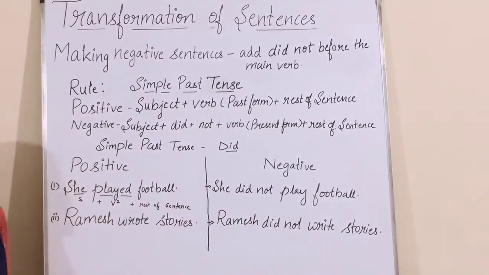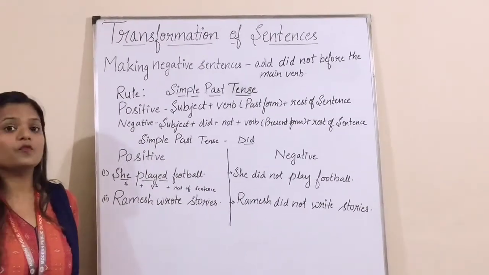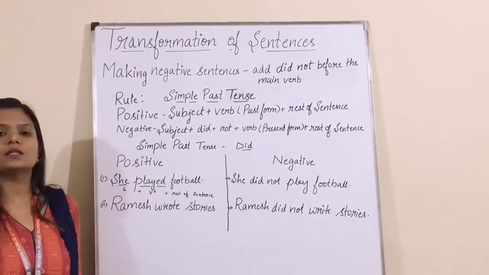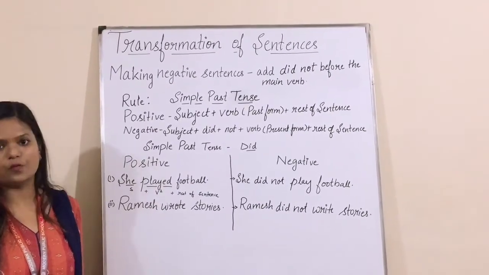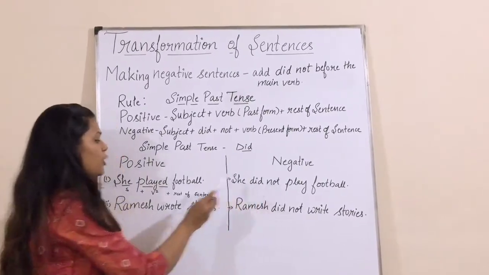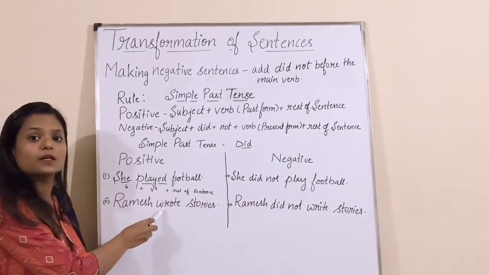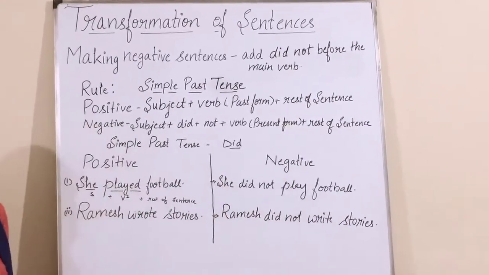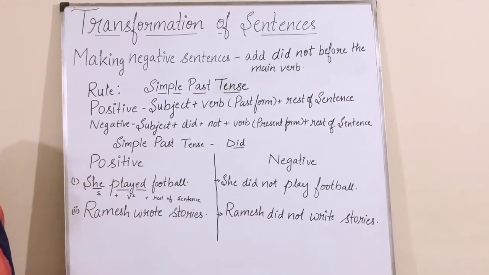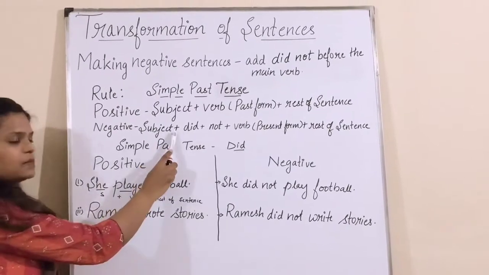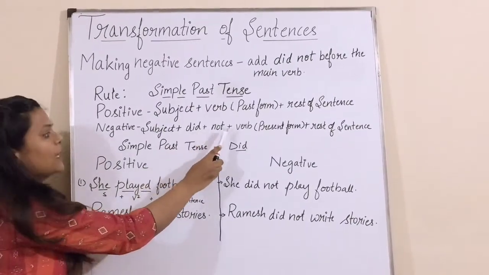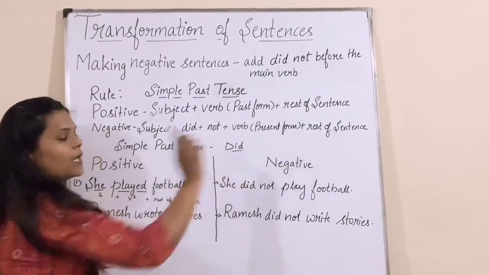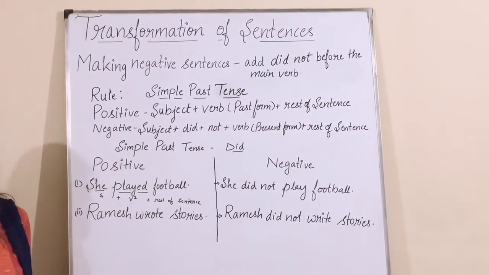One thing that you need to remember: if we are putting did in a sentence, we always use the present form of the verb. So she did not. And what is the present form of played? It is play. She did not play football. So what is the rule of the negative sentence? Subject plus did plus not plus present form of the verb plus rest of the sentence.